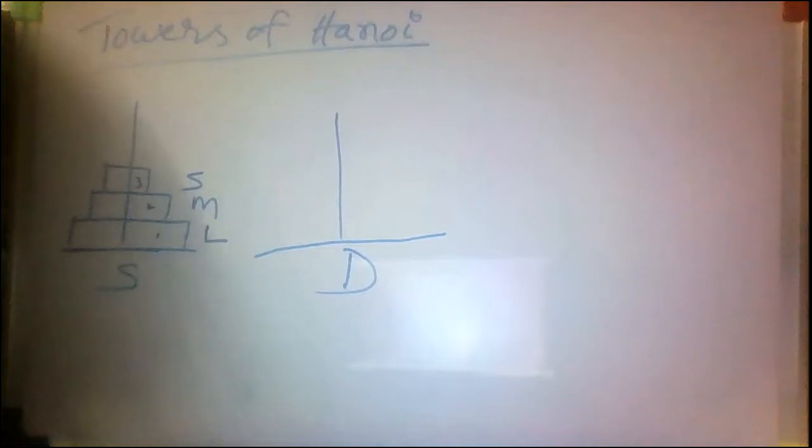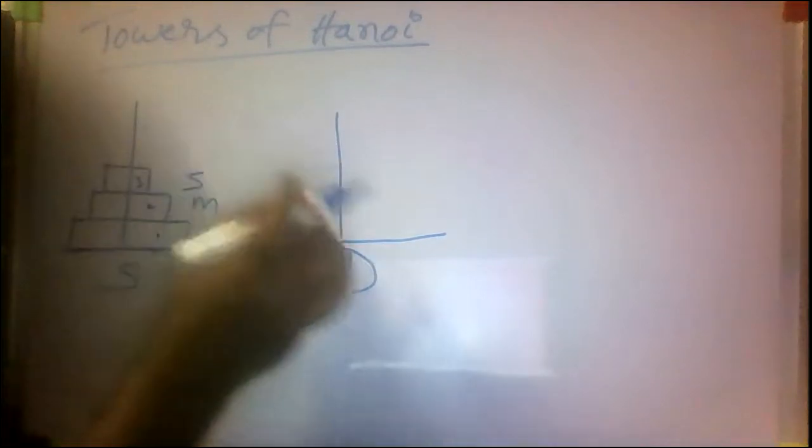All of you, we should follow these two rules. The first rule is move a single disk at a time. Second rule is we cannot place larger disks on smaller disks.